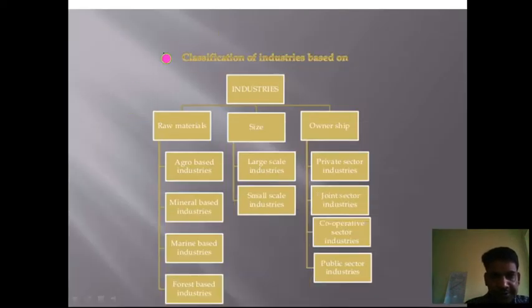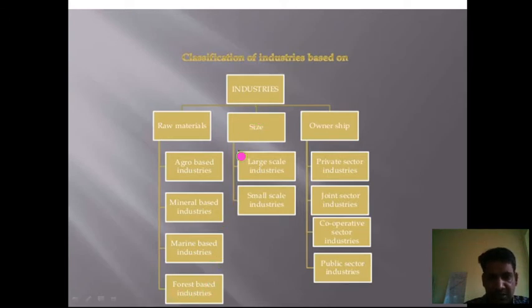So here you can see the classification of industries. We can classify industry based on raw material, based on size, and based on ownership. Based on raw material, industry can be categorized as agro based industries, mineral based industries, marine based industry, and in the last we have forest based industry.